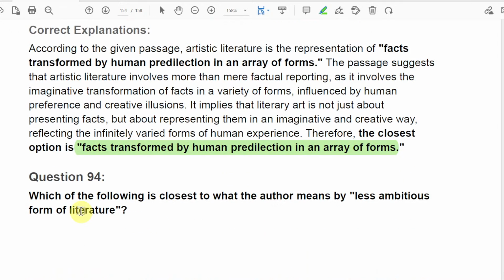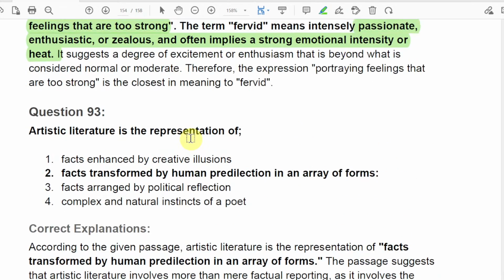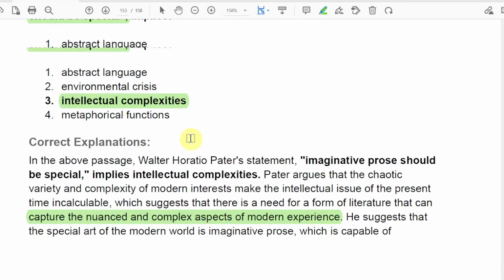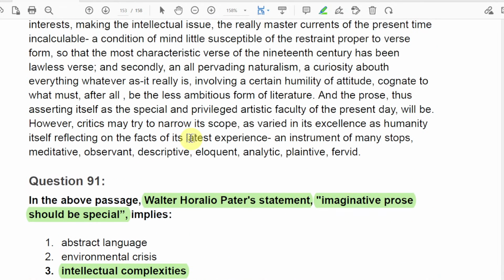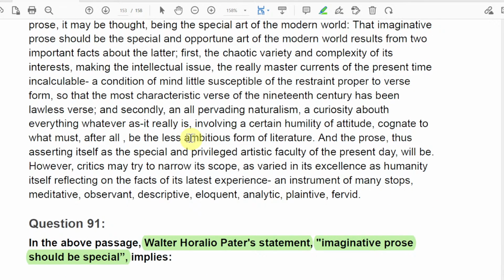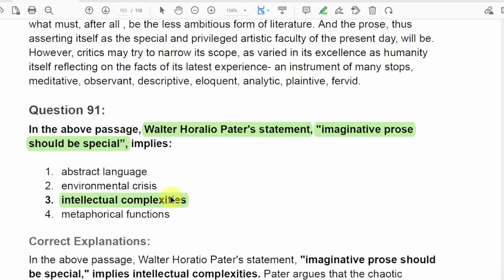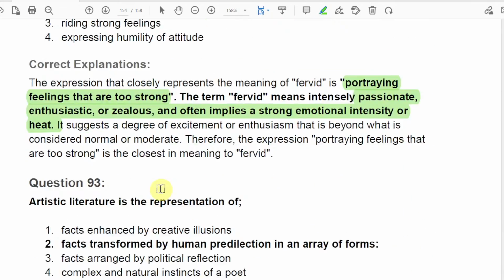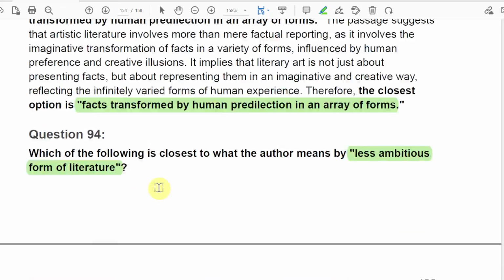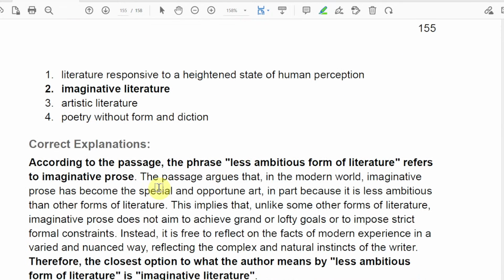Question number 94: which of the following is closest in meaning to what the author means by less ambitious form of literature? I will just go straight to the explanation. That is better for us, we don't have much time to find it. Anyway, you just go and read and then find the answer.